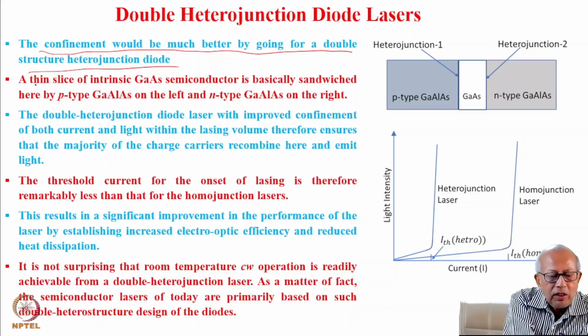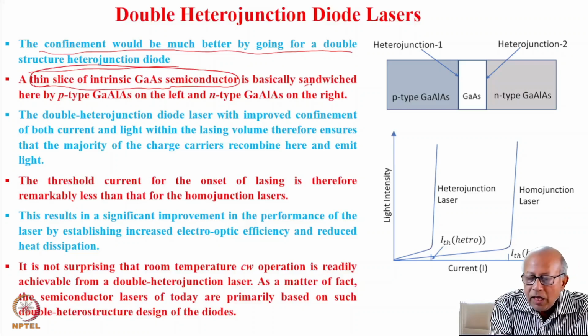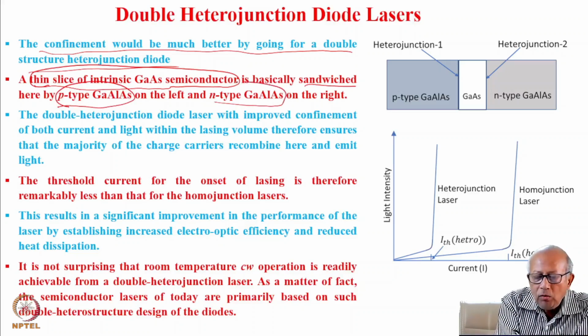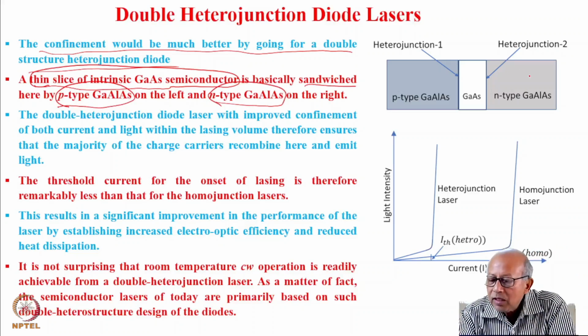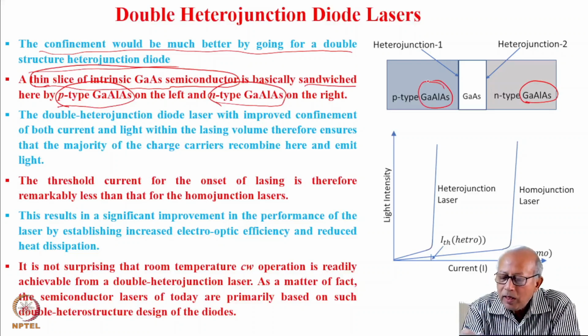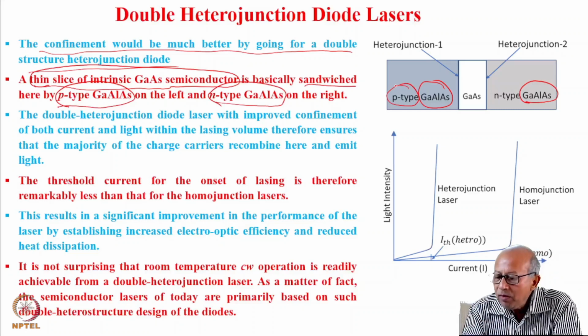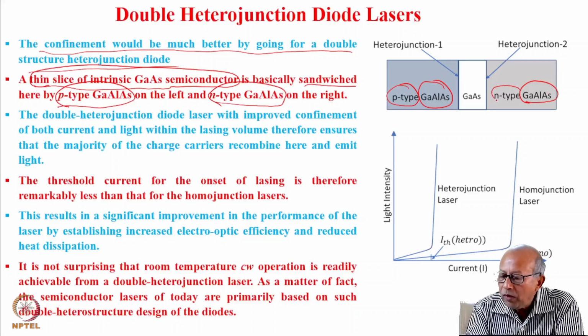You have a thin slice of intrinsic gallium arsenide semiconductor, which is sandwiched between p-type gallium aluminum arsenide and n-type gallium aluminum arsenide. That means this side is gallium aluminum arsenide, this side is gallium aluminum arsenide, and you dope it to form p-type and you dope it to form n-type.